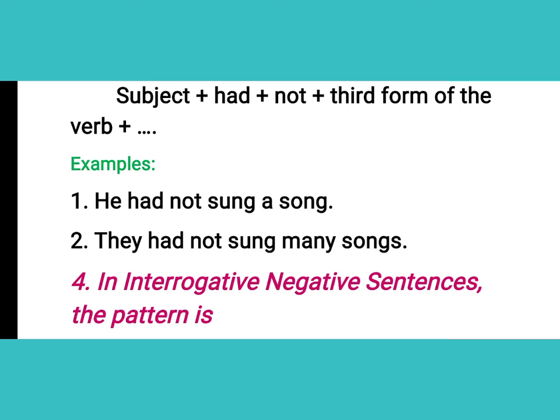First of all, you will write your subject. So the subject is he, then had, then not, then the third form of the verb, sung a song. So what is the example? He had not sung a song.